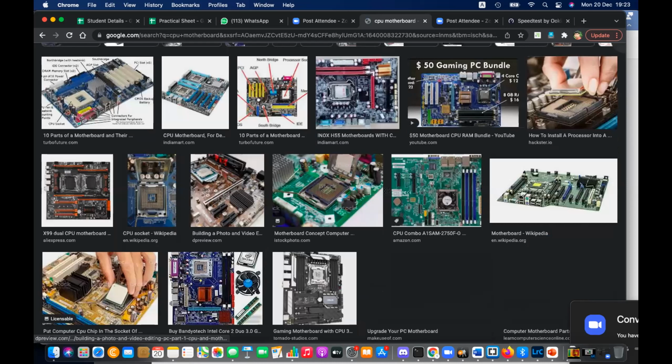There is a chip on the motherboard, a high place, and this chip is the CPU. You can see there's a hand, and using the hand someone is fixing that, in these images. That is called the CPU, Central Processing Unit. Okay, it's similar to our brain.